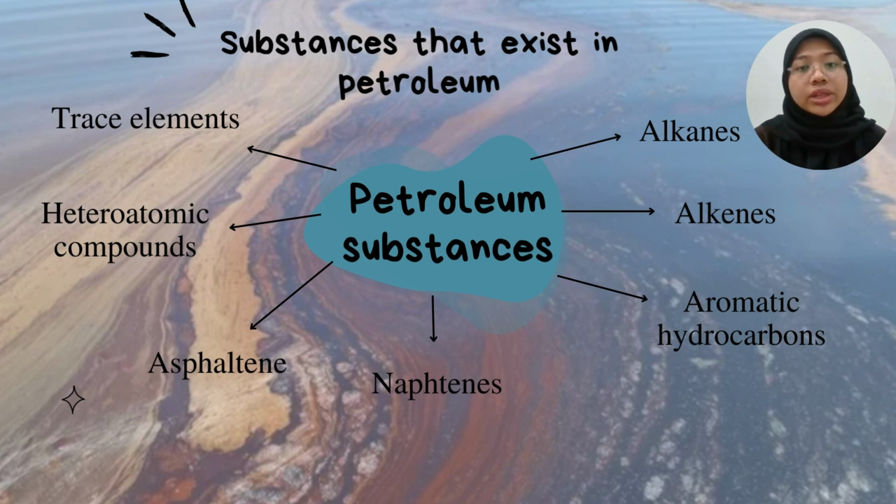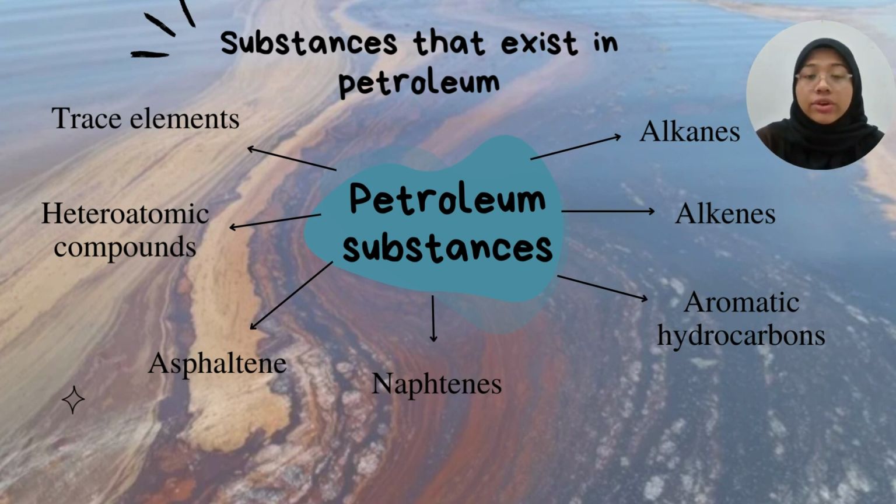And then, aromatic hydrocarbons. It is a class of compounds found in petroleum and they are cyclic but unsaturated hydrocarbons with alternating double bonds. So benzene rings are the simplest and the most common in aromatic hydrocarbons. However, the amount of benzene in petroleum is also limited because benzene is known to be a cancer-causing compound.